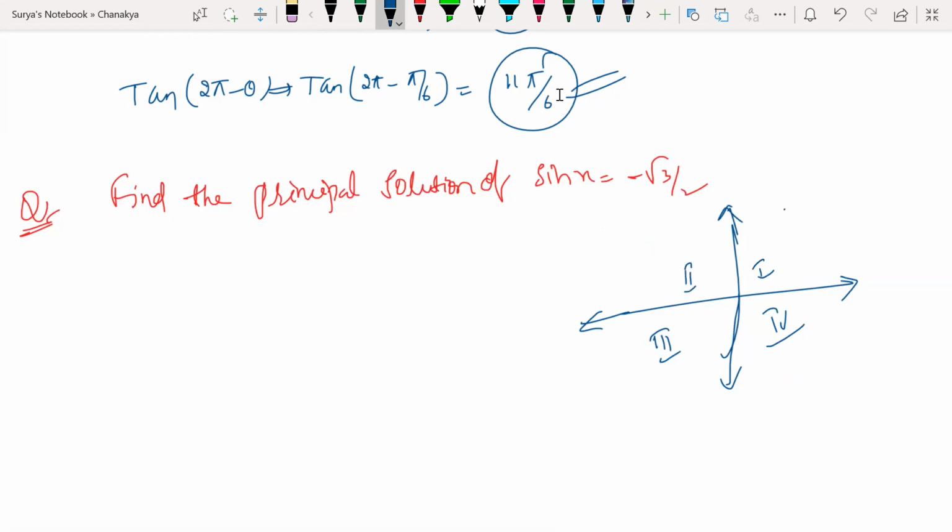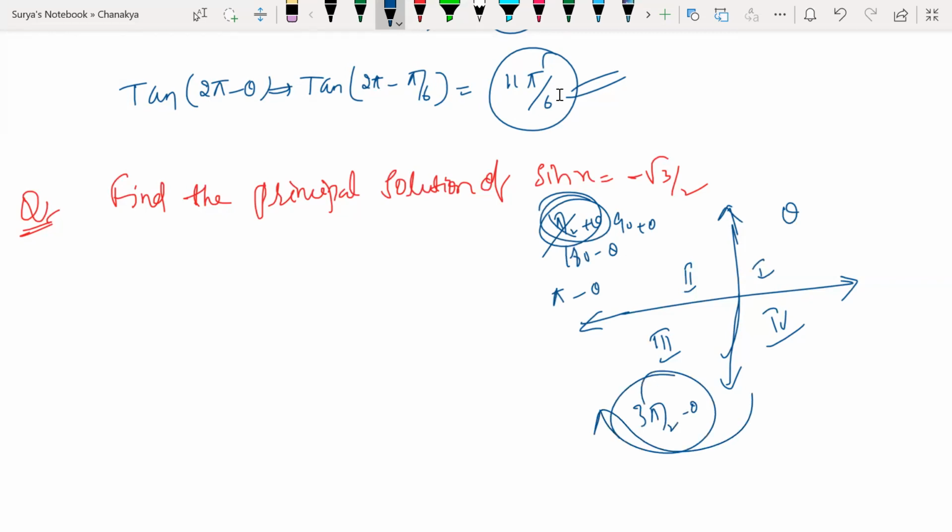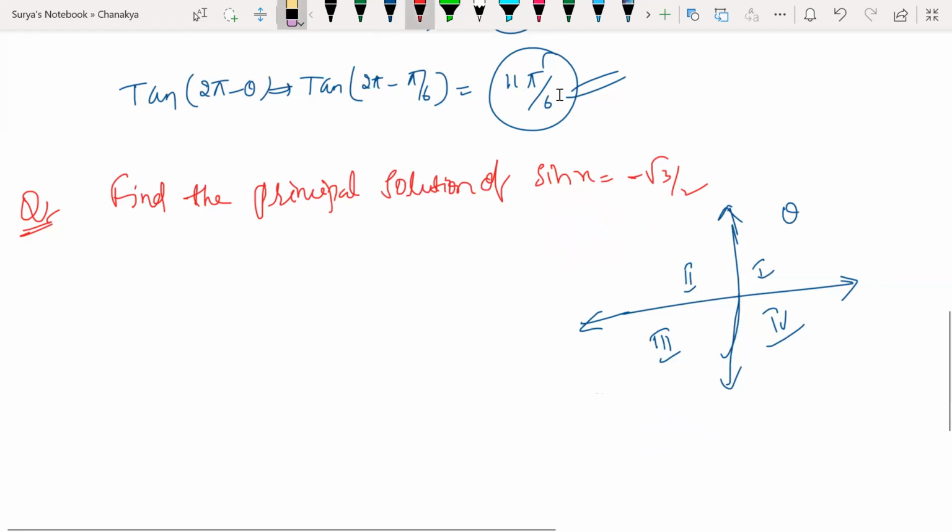In the first quadrant, theta is theta only. The second can be written as 180 minus theta, or 90 plus theta. Sir, 180 minus theta means pi minus theta, and 90 plus means pi by 2 plus theta. Why are you not writing 3 pi by 2 minus theta, that is 270 minus theta in the third quadrant? The reason is what? Because the function changes.